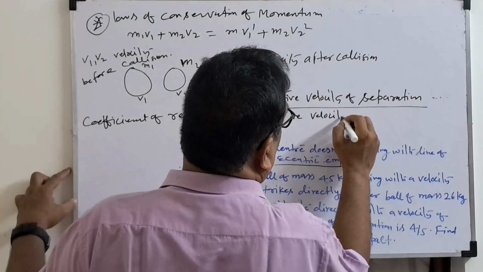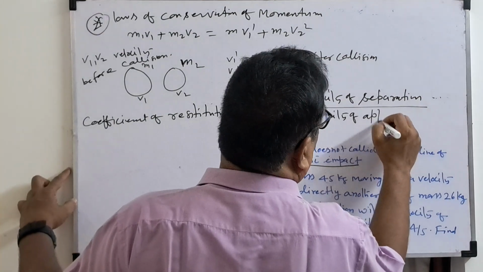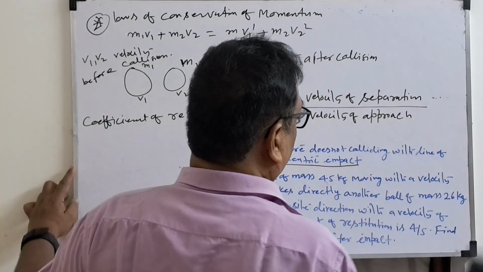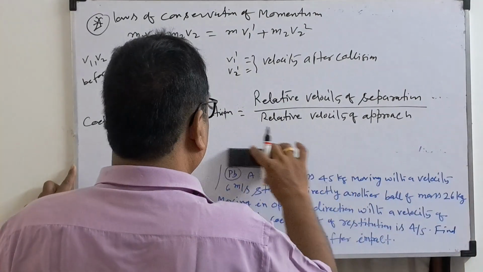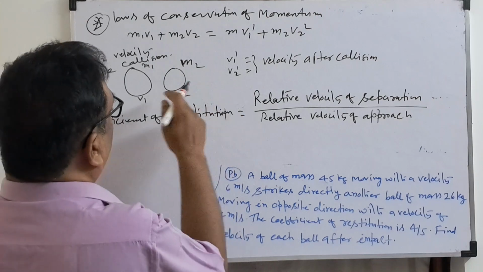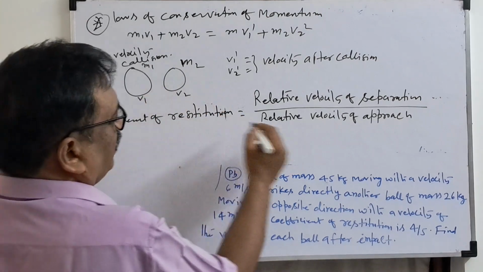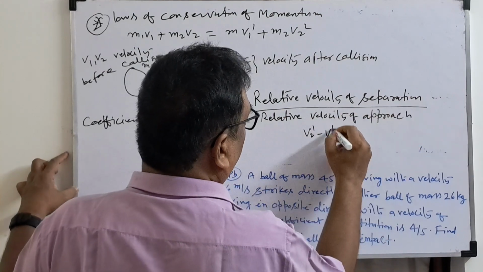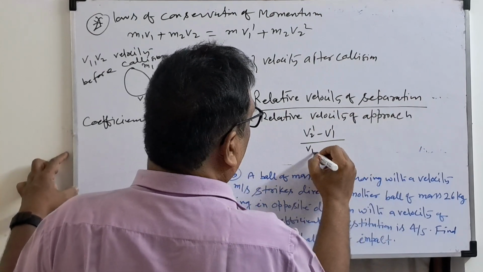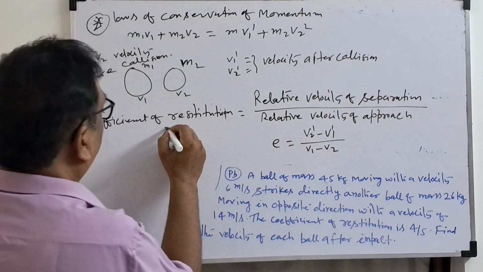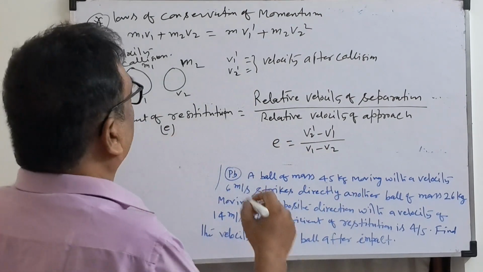Relative velocity of separation is the relative velocity after impact, V2 dash minus V1 dash, divided by the relative velocity of approach, V1 minus V2. We use the symbol E; E is nothing but the coefficient of restitution.